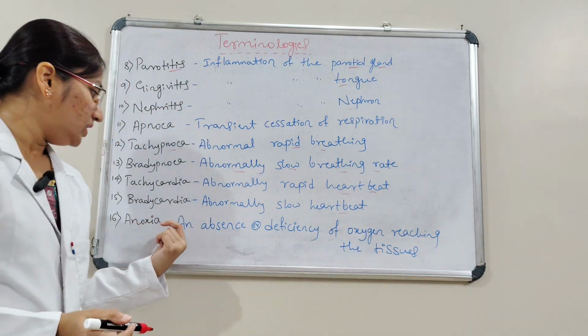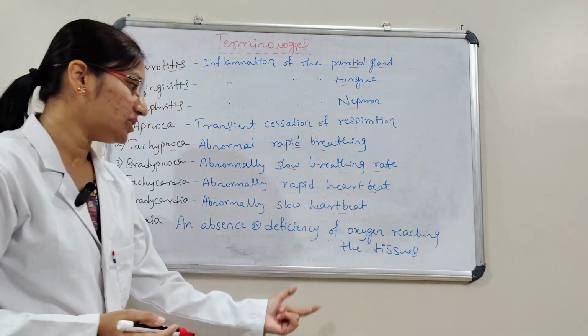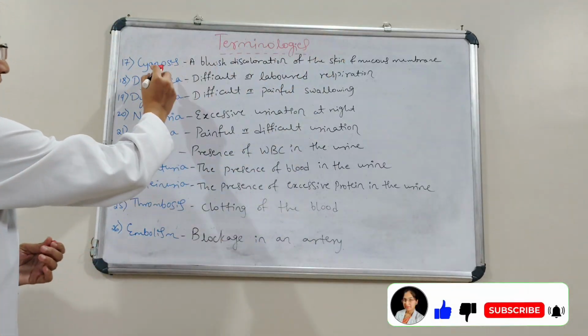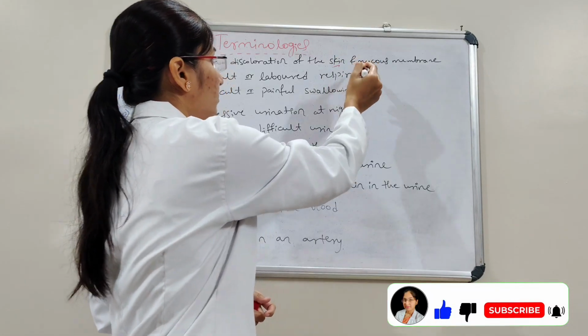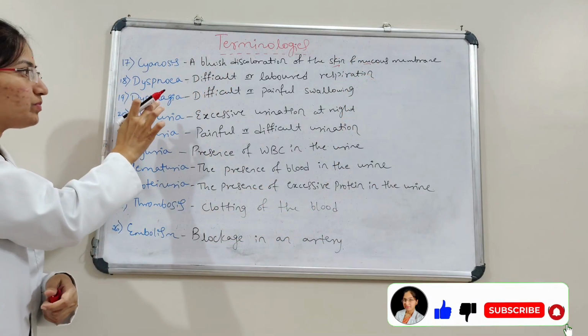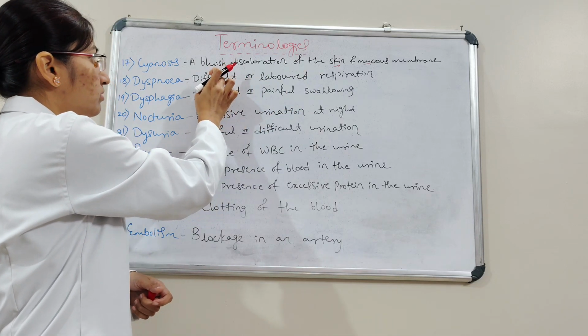And then anoxia. Here an absence or deficiency of oxygen reaching the tissues. Next term is cyanosis. Here a bluish discoloration of the skin and mucous membrane. And then dyspnea. Here difficult or labored respiration.